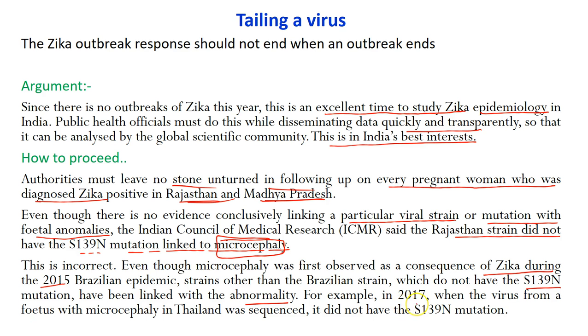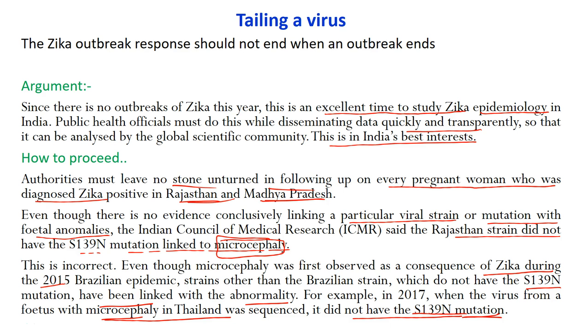For example, in 2017, when the virus from a fetus with microcephaly in Thailand was sequenced, it did not have the S139N mutation, but still there was microcephaly in Thailand. So it is premature to say that the Zika of India is different from the Zika of Brazil, and that's why only the Zika of Brazil would cause microcephaly, not of India.